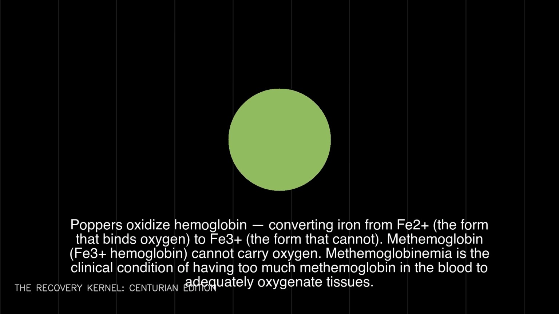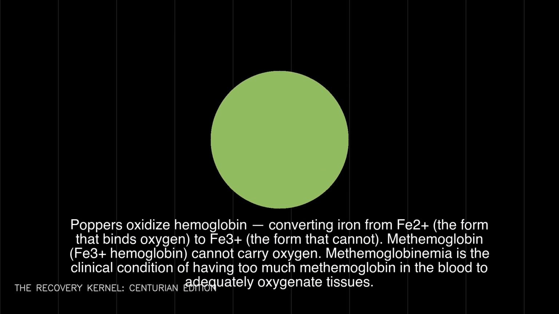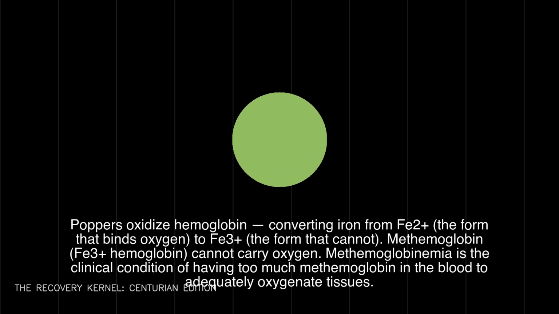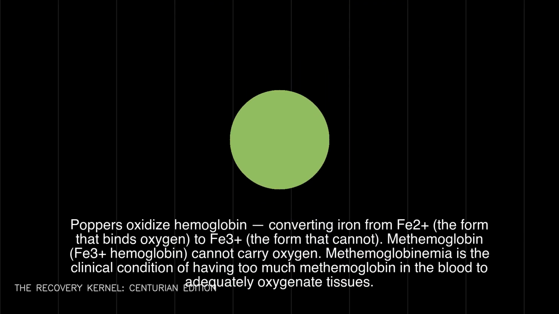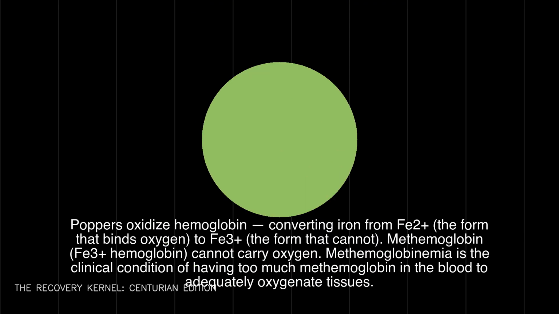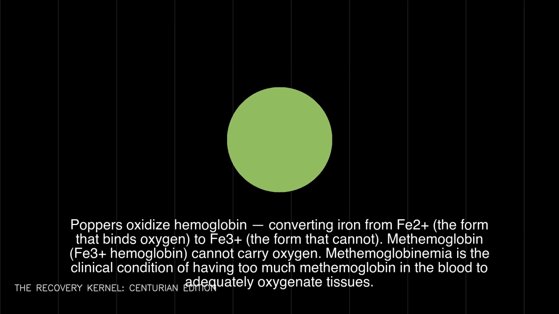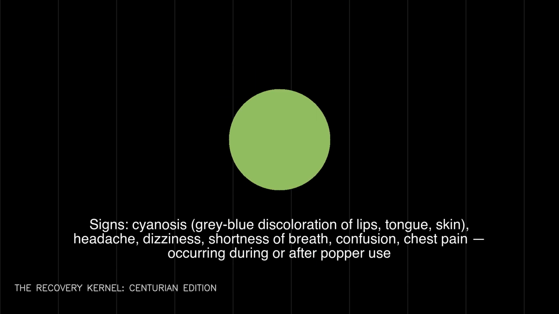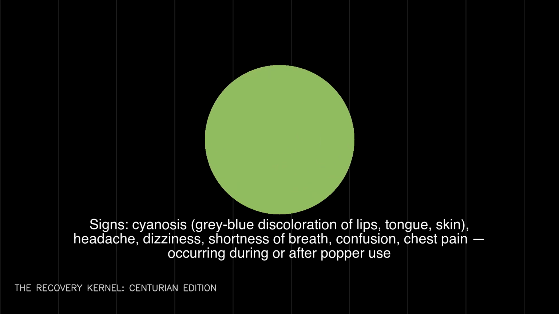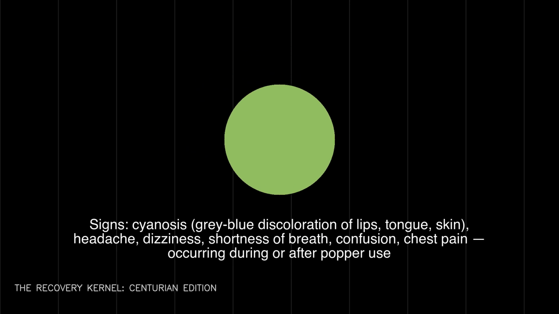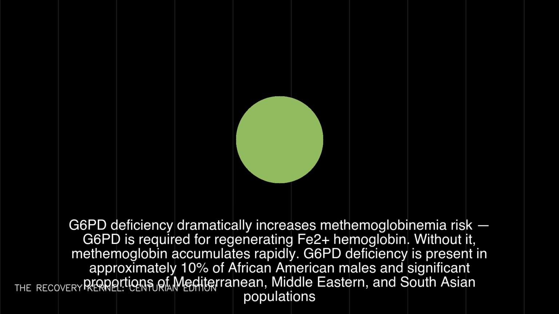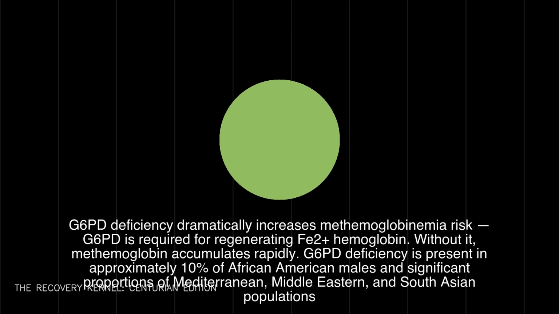Methemoglobinemia is the clinical condition of having too much methemoglobin in the blood to adequately oxygenate tissues. Signs: cyanosis, gray-blue discoloration of lips, tongue, skin, headache, dizziness, shortness of breath, confusion, chest pain, occurring during or after popper use. G6PD deficiency dramatically increases methemoglobinemia risk. G6PD is required for regenerating Fe2+ hemoglobin. Without it, methemoglobin accumulates rapidly.